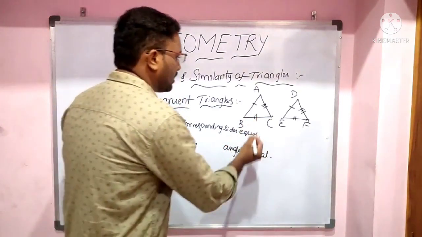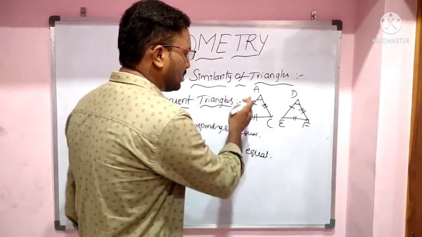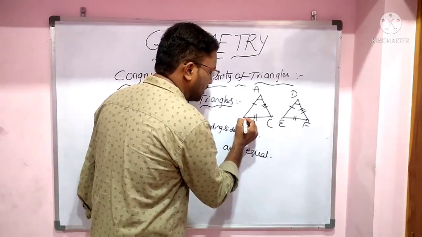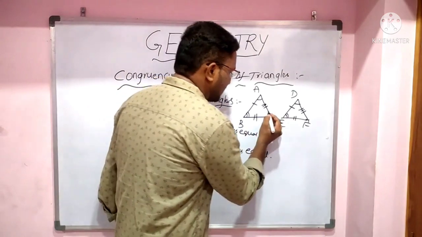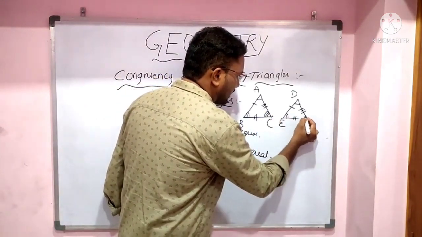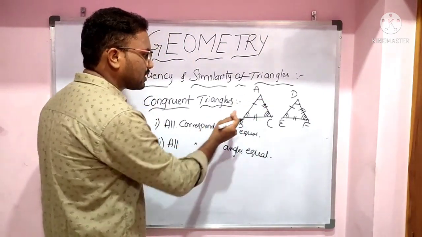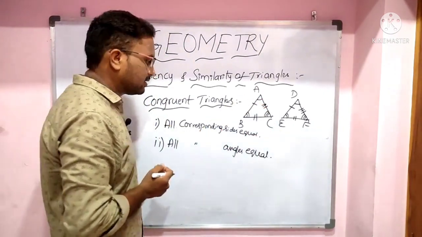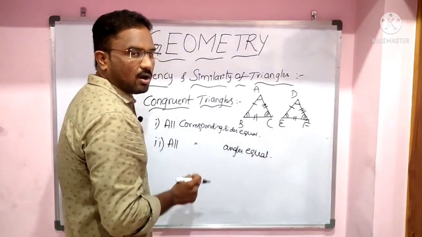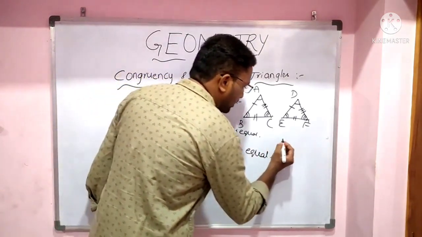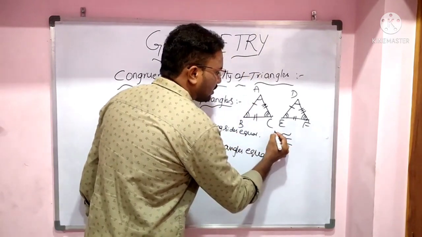That means angle A equal to angle D, angle B equal to angle E, and angle C equal to angle F. If all corresponding sides are equal and all corresponding angles are equal, then these two triangles are called congruent triangles. This is the symbol for congruency.